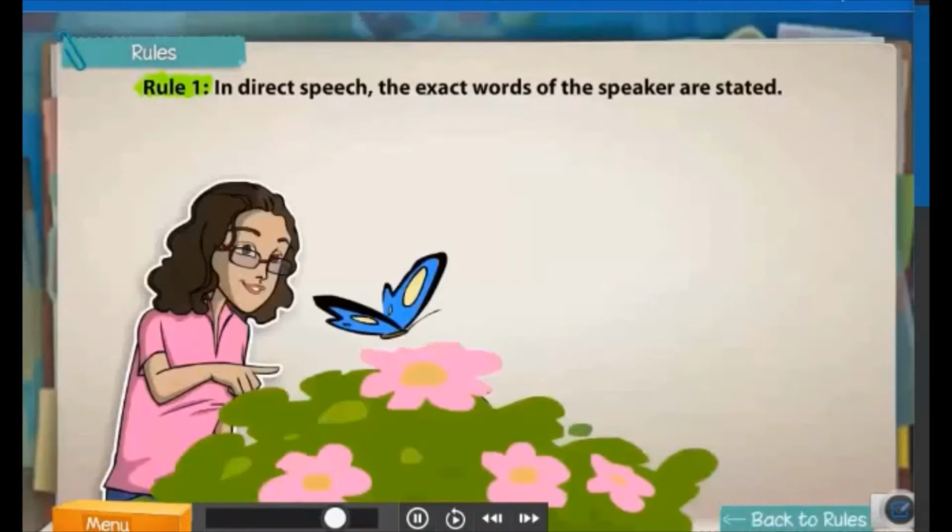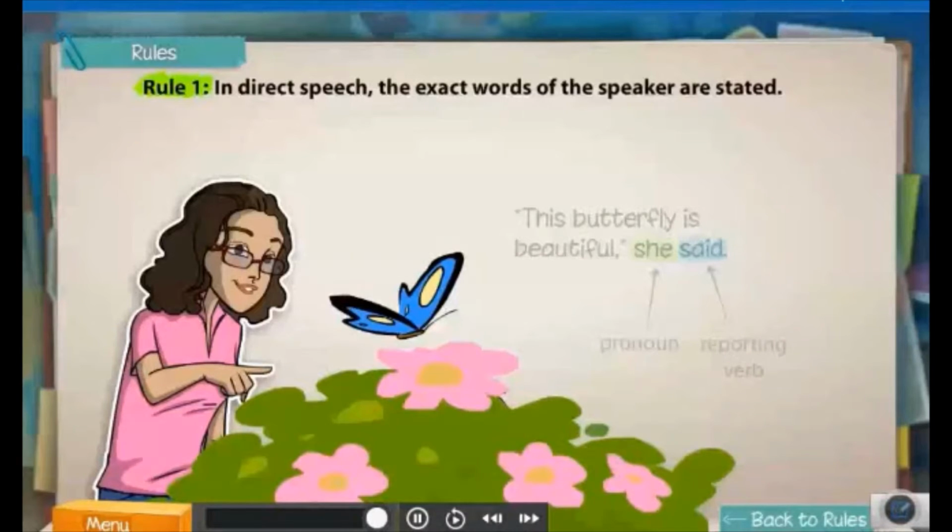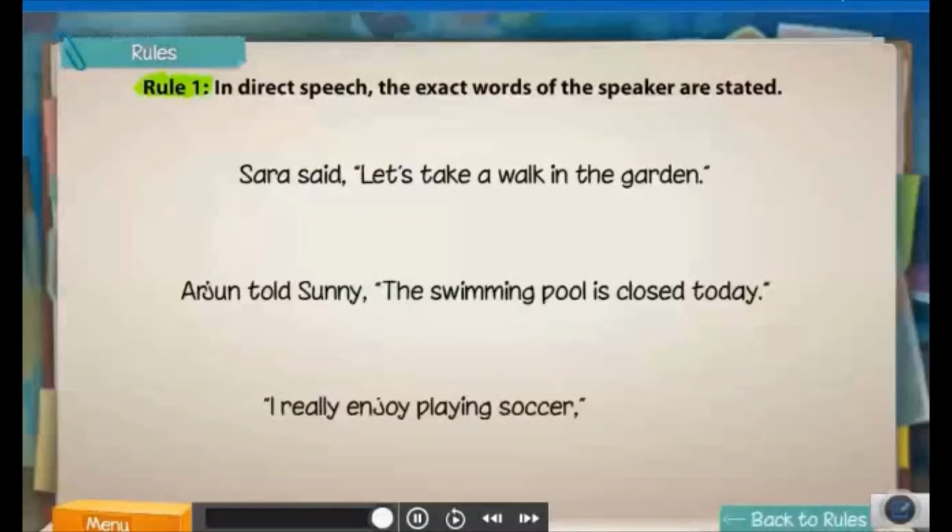The reporting clause may be placed at the end of the sentence. When the reporting clause is at the end of the sentence, the subject usually comes after the verb. However, when a pronoun such as he or she is used for the speaker, the pronoun usually comes before the verb. Here are some more examples of direct speech.